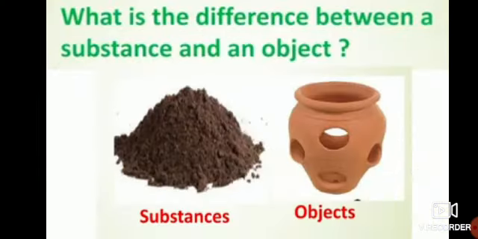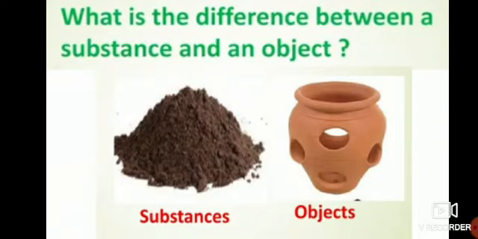Okay. Now, what is the difference between a substance and an object? Here you can see substances and the object. We just now studied an example of pot and soil, correct?